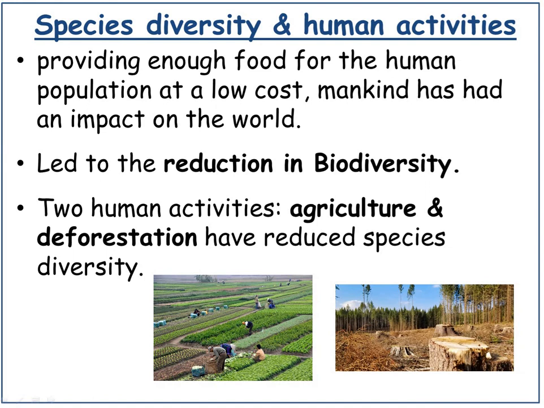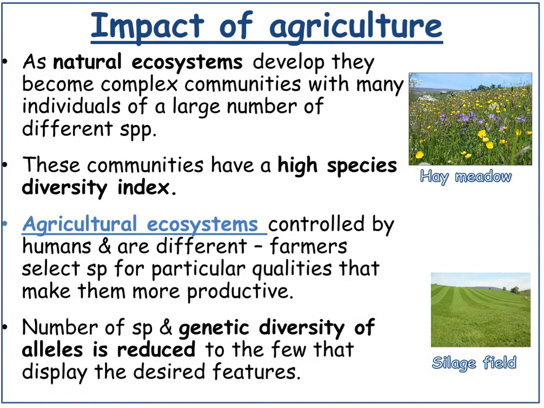So providing enough food for the human population at a low cost has meant that mankind has an impact on the natural world. This has led to the reduction in biodiversity. Two human activities, which include agriculture and deforestation, have reduced species diversity significantly.